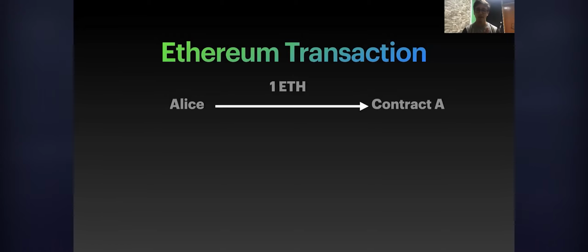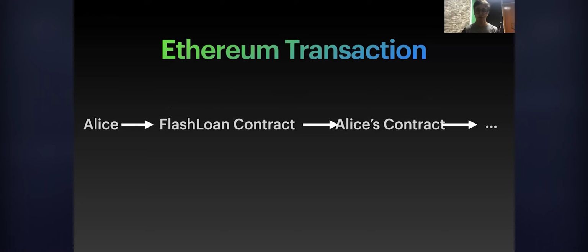And that's the case where Alice could make a flash loan. A flash loan is also an Ethereum transaction. But in this case, Alice calls a flash loan contract, which could be Aave, dYdX, or many other flash loan providers, like traditional flash loans.